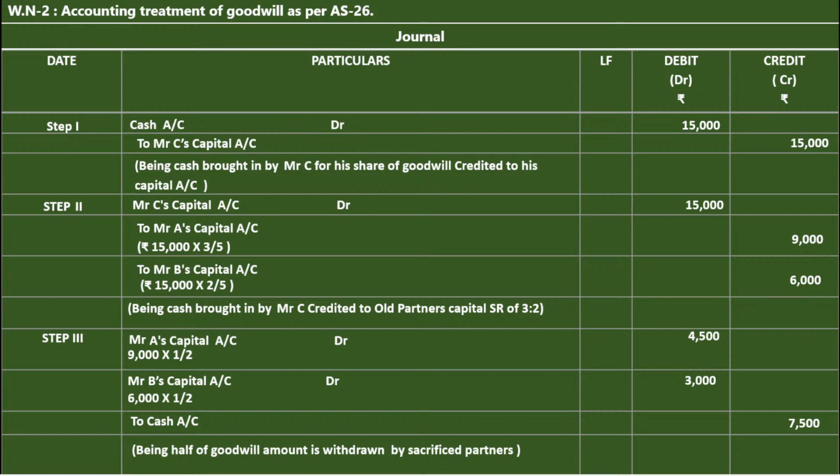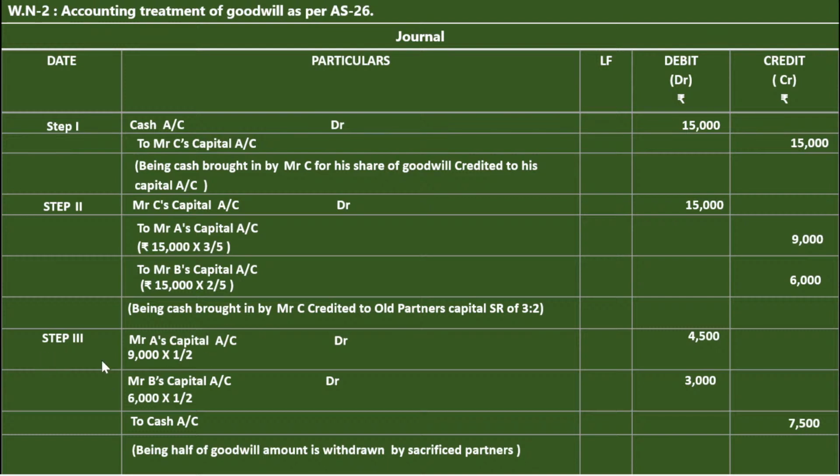And the second step is to close C's capital account, transfer C's goodwill amount from C's capital account to the old sacrificed partners. So when you are transferring the amount from C's capital account, decrease in the capital, debit. This amount is added to A's capital account and B's capital account, increase in the capital, credit.